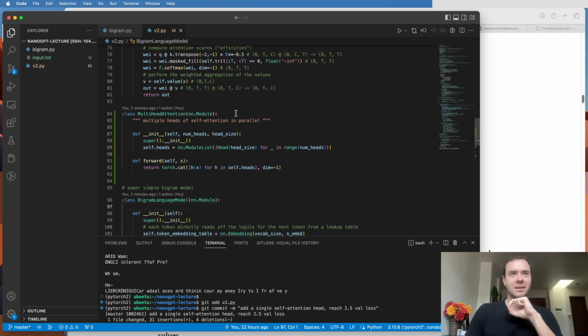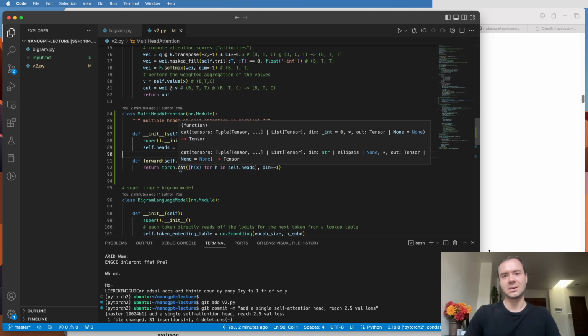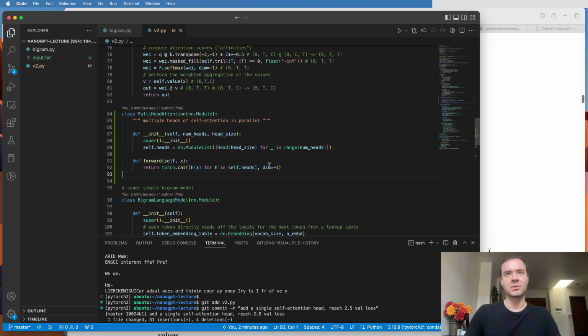If we want multi-head attention, then we want multiple heads of self-attention running in parallel. In PyTorch, we can do this by simply creating multiple heads: however many heads you want, and what the head size of each is. Then we run all of them in parallel into a list and simply concatenate all of the outputs. We're concatenating over the channel dimension.